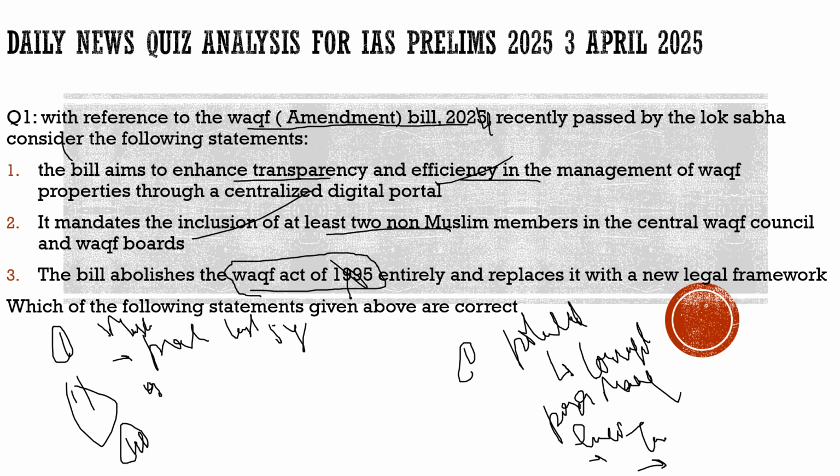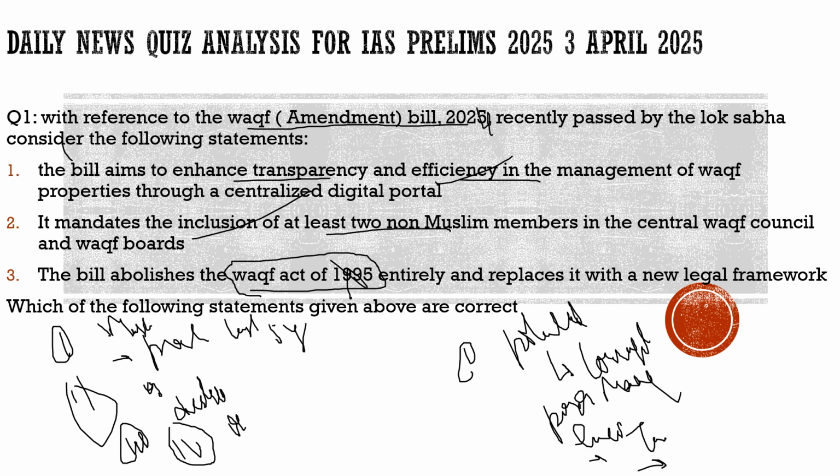Earlier it used to be done by the survey commissioner. Now it would be done by the district collector. And the fourth thing which has been amended: if it is government land and it was granted to the Waqf, now it won't be Waqf anymore. If it is government land and it was granted to the Waqf, now it won't be the Waqf anymore.